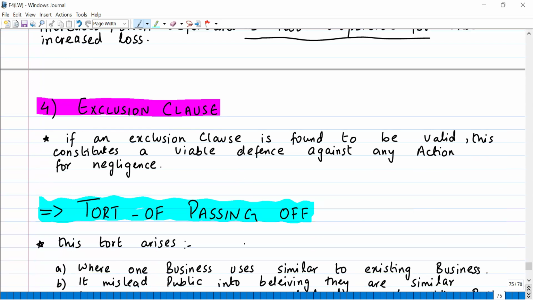Then comes the exclusion clause. If an exclusion clause is found to be valid, this constitutes a viable defense against any action for negligence. We talked about the exclusion clause in chapter 2 in detail. So if there was a valid exclusion clause, one that passed the common law test and the statutory test, you can use that exclusion clause to remove yourself from the liability. You can put up an exclusion clause in which you mention that for this thing you are not liable, and if that clause is valid, it is a defense you can use in case of negligence.